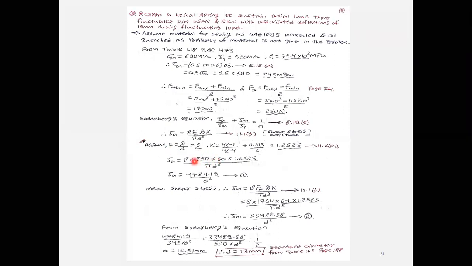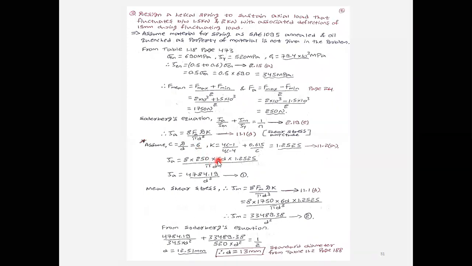As we know, the spring index is the ratio of mean diameter to the diameter of the wire. I assumed it as 6. Similarly, in this equation K is also unknown. From 11.2a, that is Wahl's stress factor, this is the formula. Substitute the value of C, and you will get K. K will be 1.2525. Therefore, D, taking this term to the right-hand side, will be 6 into small d.